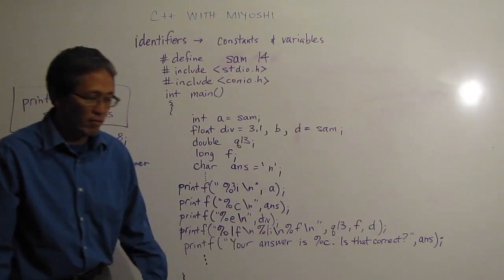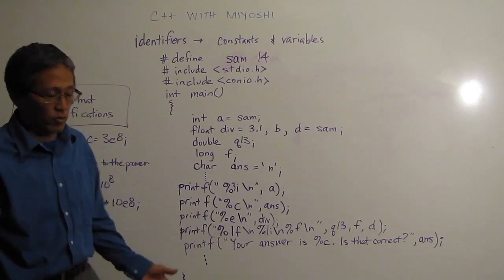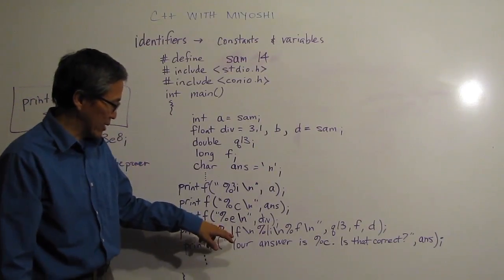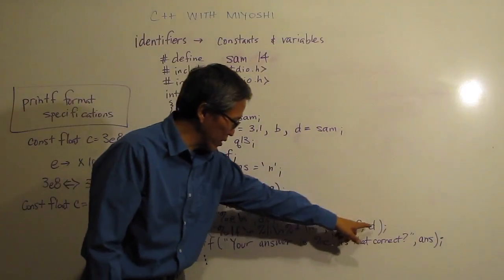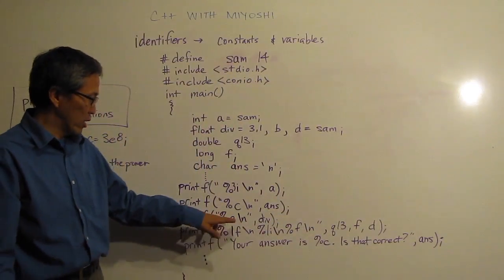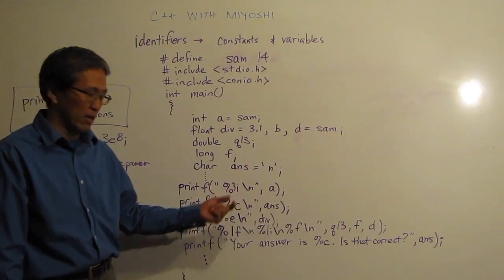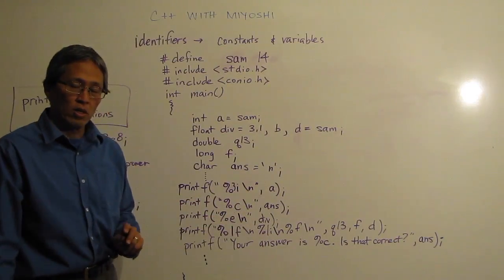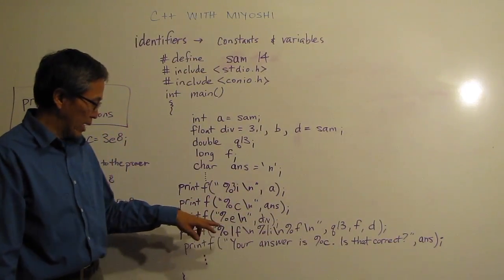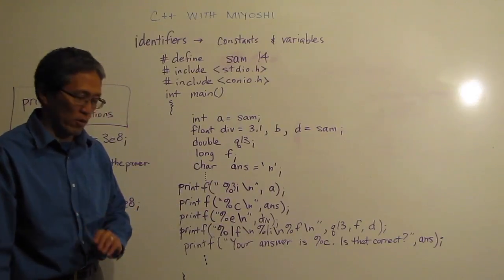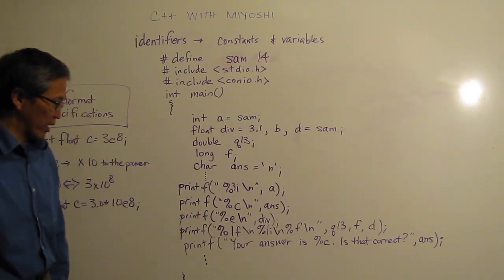There it is. Okay? Some things my students have done in the past is they sometimes will put % and whatever the variable name is. And notice here that these guys can only be certain things. It won't give you a compile error, but it will give you some funky answers when you output that. So make sure that you're putting in the correct placeholder there for your variables.